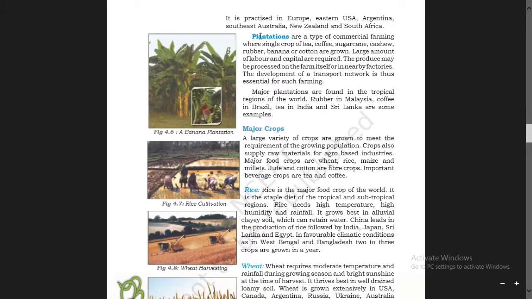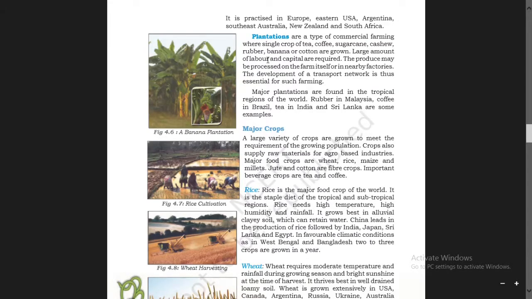Now plantation farming. Plantations are a type of commercial farming where a single crop of tea, coffee, sugarcane, cashew, rubber, banana, or cotton is grown. This is also related to earning money, where a single crop is grown. Crops such as tea, coffee, sugarcane, cashew, rubber, banana, or cotton are grown in plantation farming.